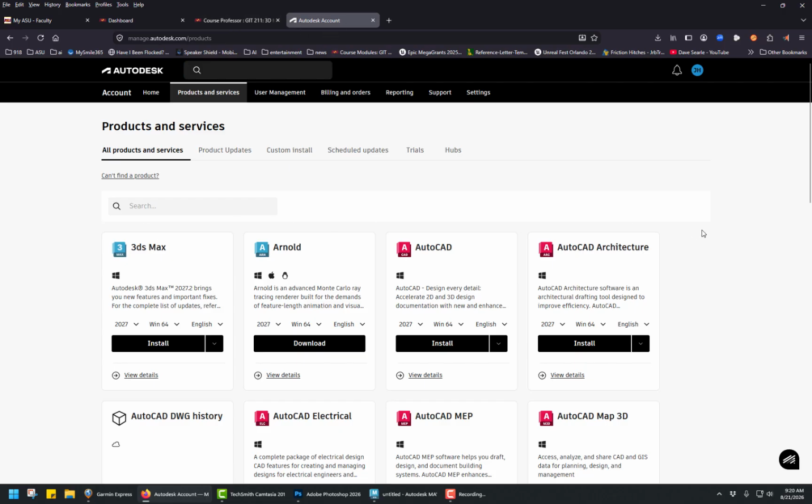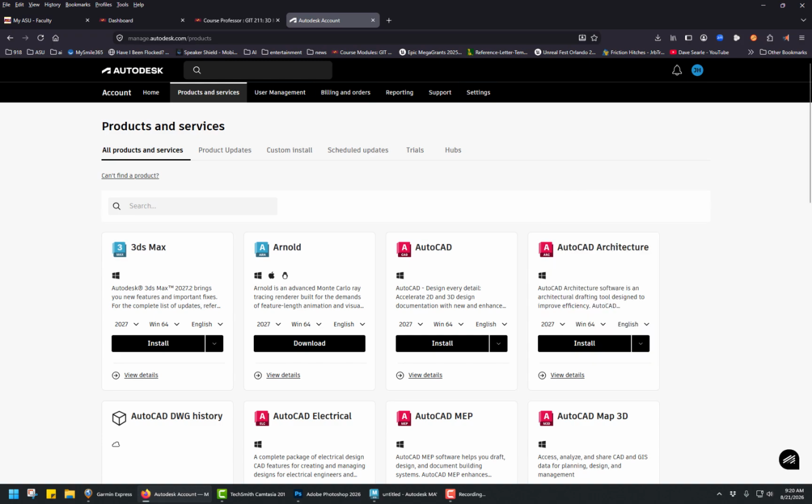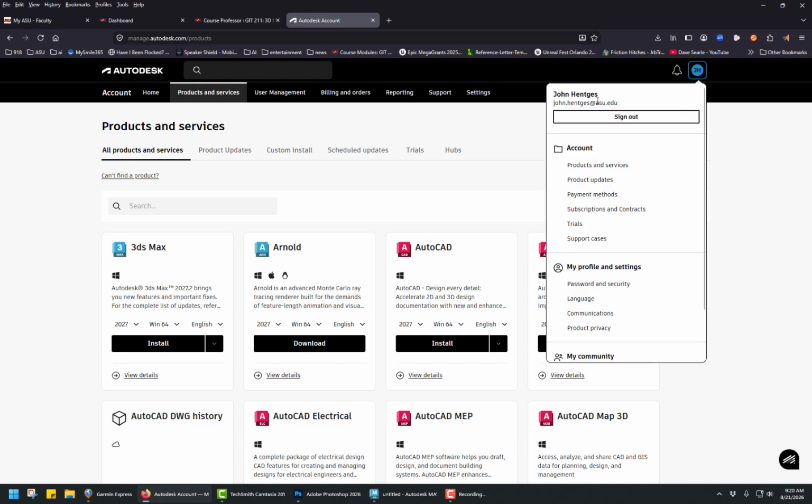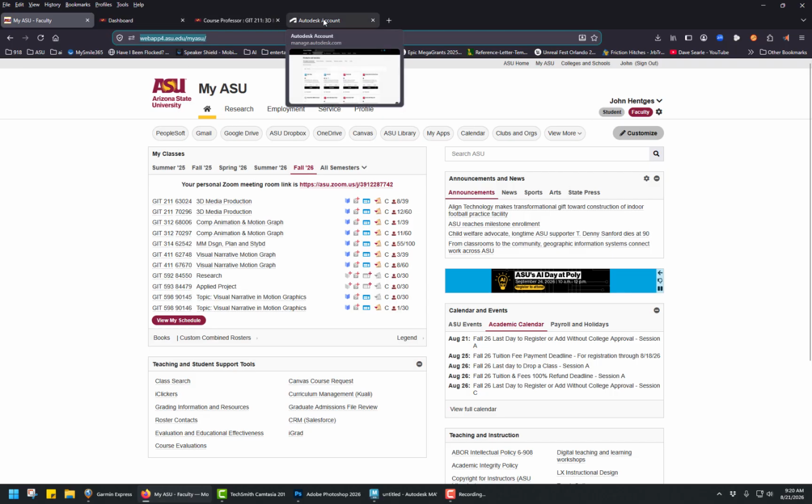Well, here's our software, at least for Autodesk. Now you get all the software we need for this course for free. So you'll need to go in and sign up for an Autodesk account. So basically autodesk.com, and you'll sign up and use your asu.edu email. You'll go through a student verification process. It's actually pretty simple. For myself, what I actually did was I gave them a screenshot of this and my faculty ID, and that was it. I'm guessing all you'll need to do is pretty much the same.